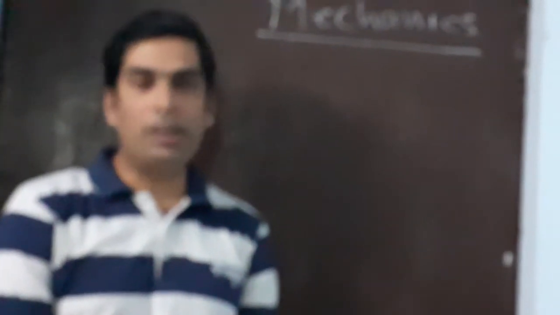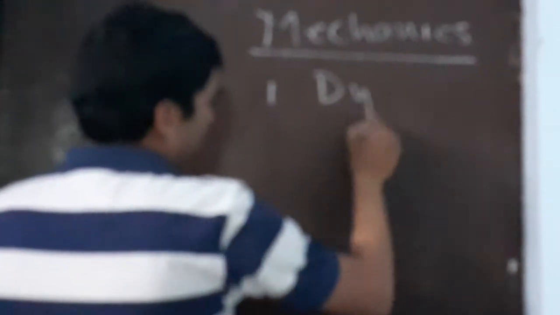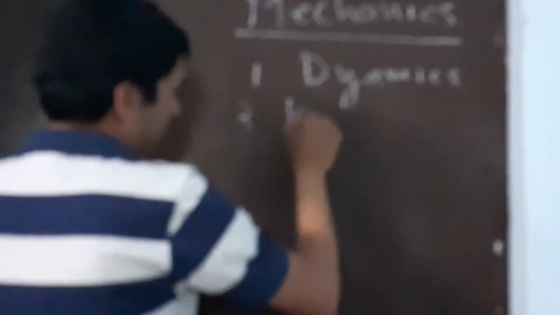It is a branch of physics which deals with the study of motion of a body. That means here we will discuss how a body is moving and what are the factors on which the motion of a body is governed. Mechanics has two branches. One is dynamics and second is kinematics.